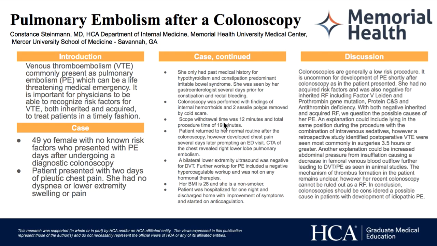Venous thromboembolism, or VTE, commonly presents as deep venous thromboembolism, or DVT, of the lower extremities, or as a pulmonary embolism, PE. Physicians frequently diagnose and treat VTE with anticoagulation in a timely manner to significantly reduce a patient's morbidity and mortality. It is important to recognize these risk factors for VTE, both inherited and acquired, to treat these patients in a timely fashion. Many patients who experience a VTE have multiple acquired risk factors for thromboembolic events.